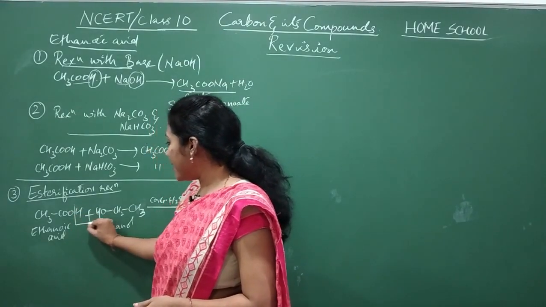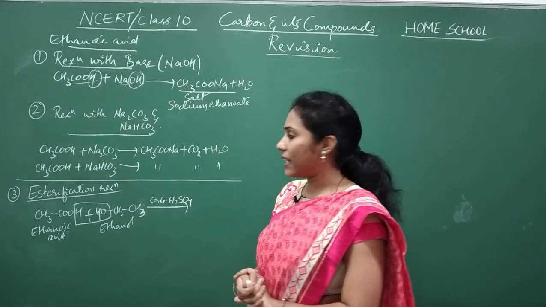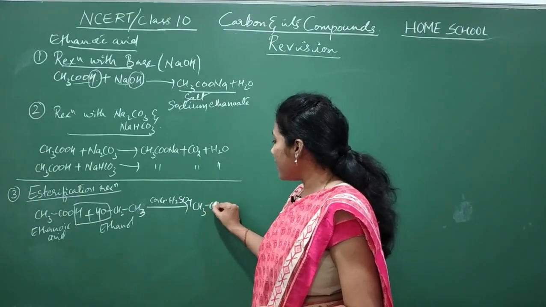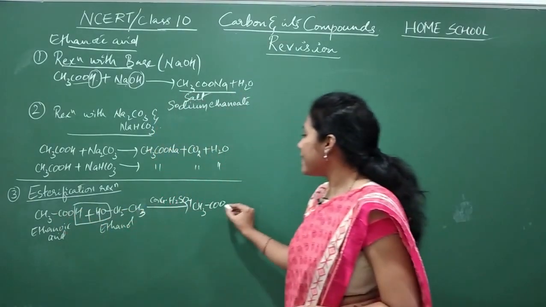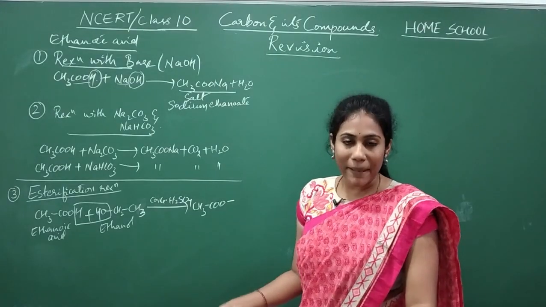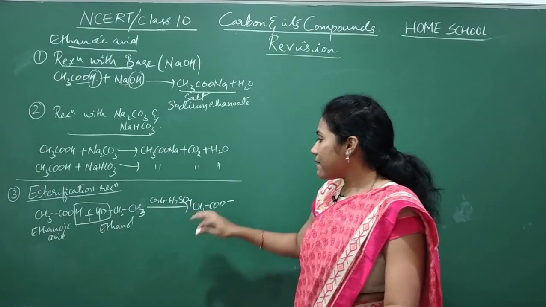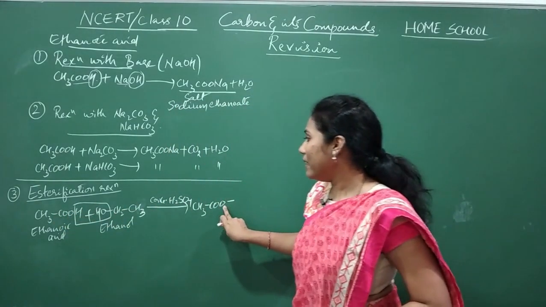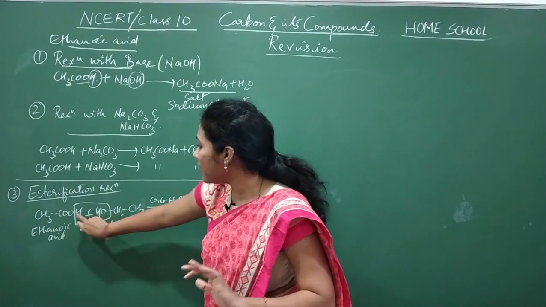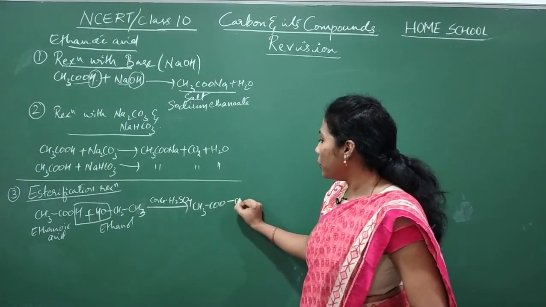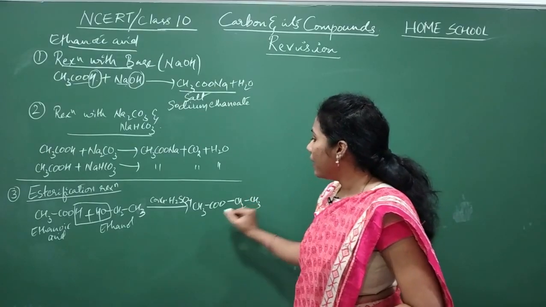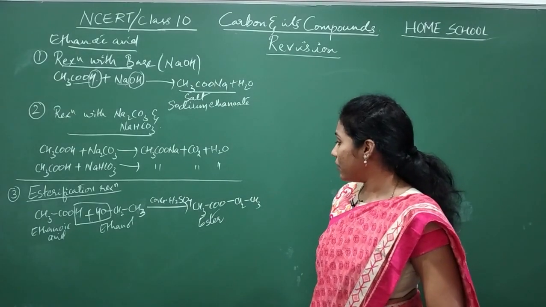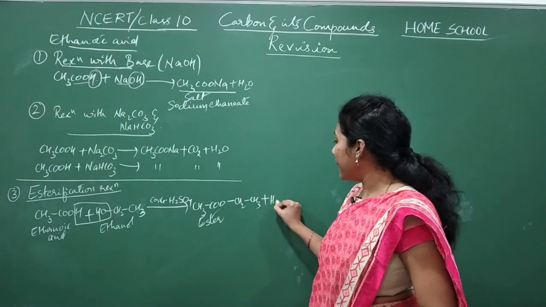So hydrogen from the acid and OH from the alcohol will come out as a byproduct, water. What is remaining? CH3COO. I'm showing a simple way of writing the product here. You don't need to mug up actually. If you can remember this, writing the product becomes easier. So CH3COO is remaining. This side, what is remaining? Bond, you put CH2CH3. We will call this an ester.